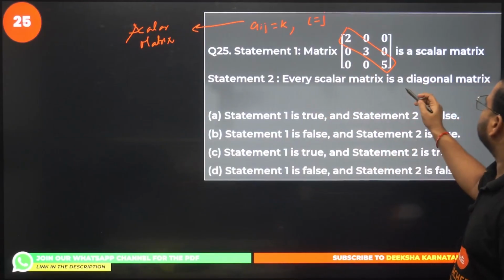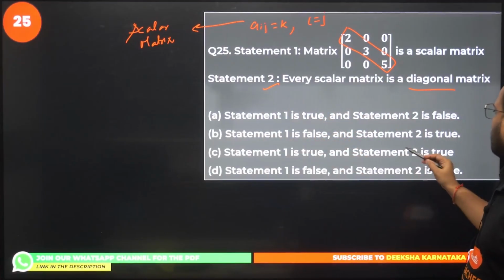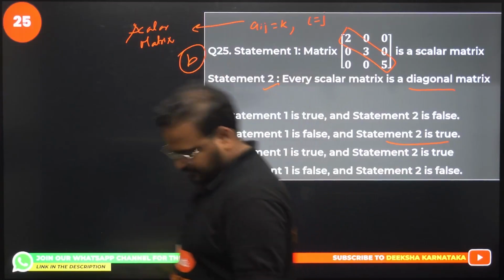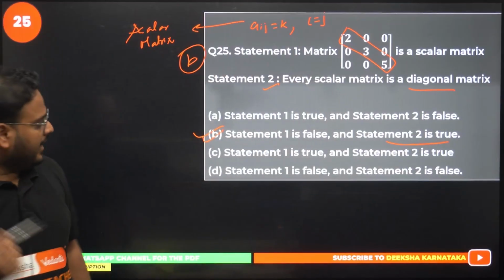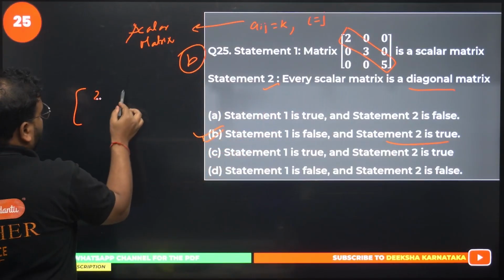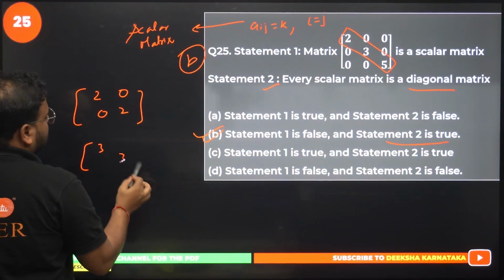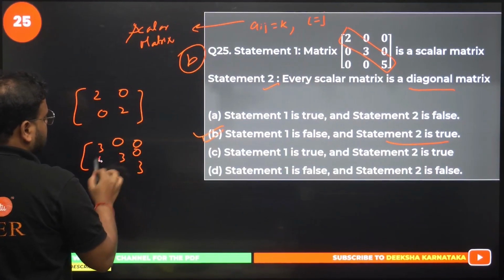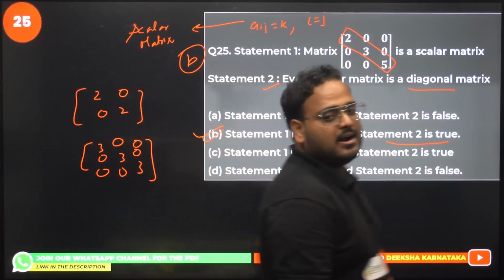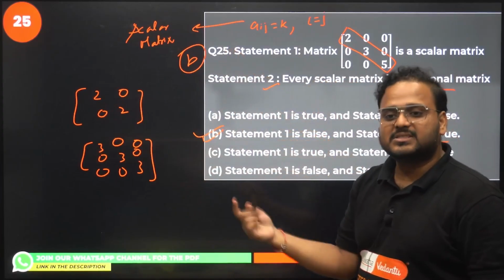Every scalar matrix is a diagonal matrix. Correct. 2 is true. Option B. Check here. Every scalar matrix is a diagonal matrix. Example: 2, 0, 0, 2. Another example: 3, 3, 3, 0, 0, 0, 0, 0, 0. They are diagonal matrices, right? Every scalar matrix is a diagonal matrix. What is a scalar matrix? All the elements in the diagonal should be the same.